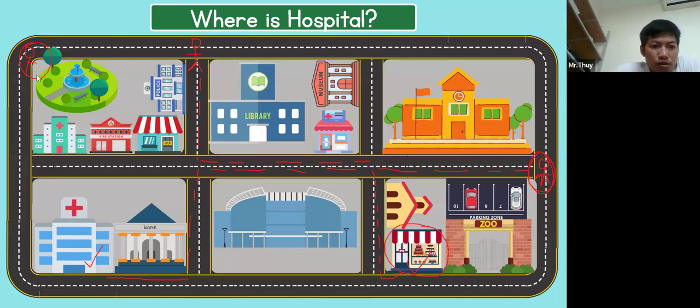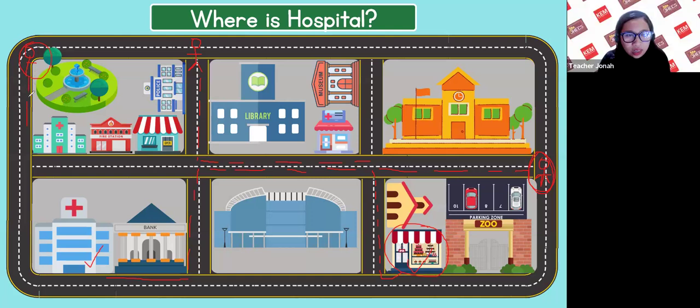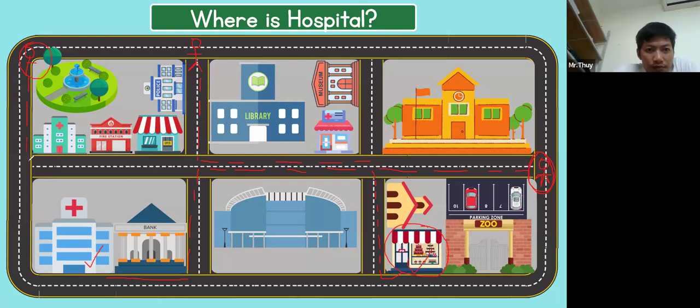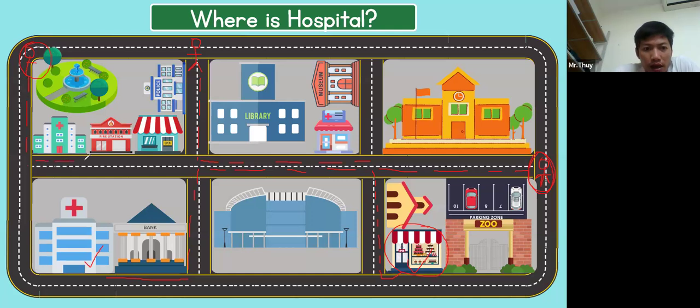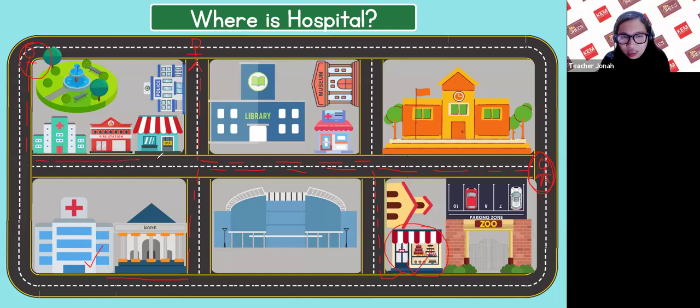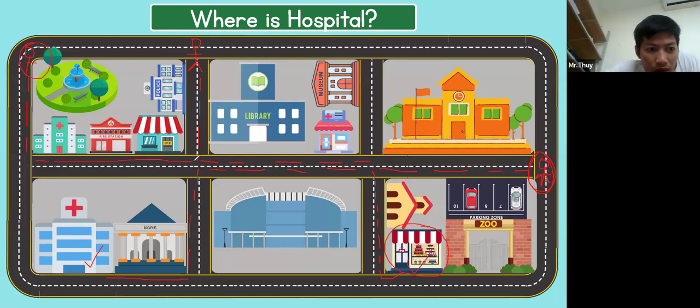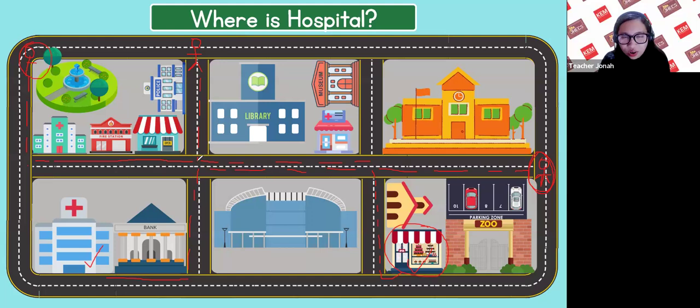Go straight, turn left, turn right, turn left, and go straight. Walk along the hospital and fire station.